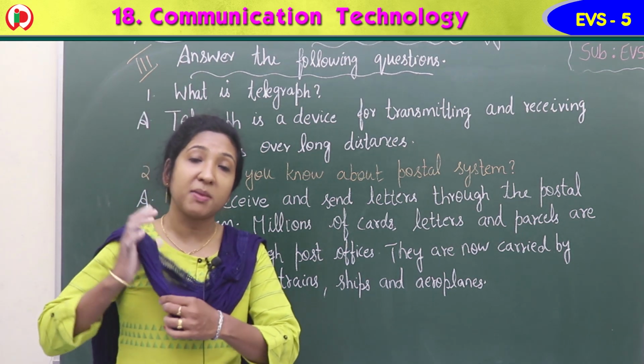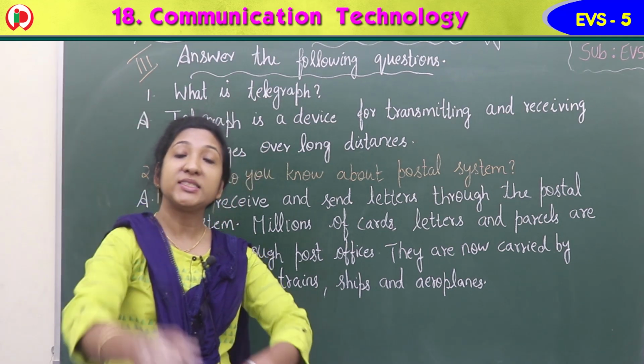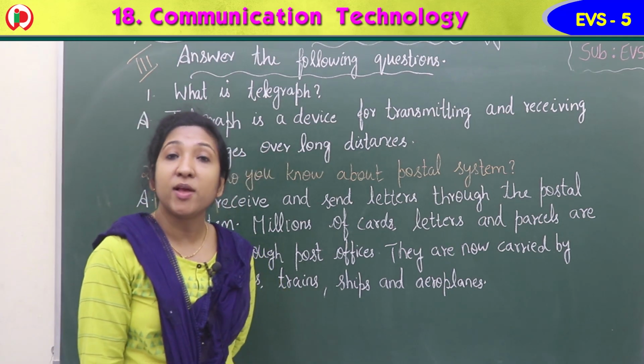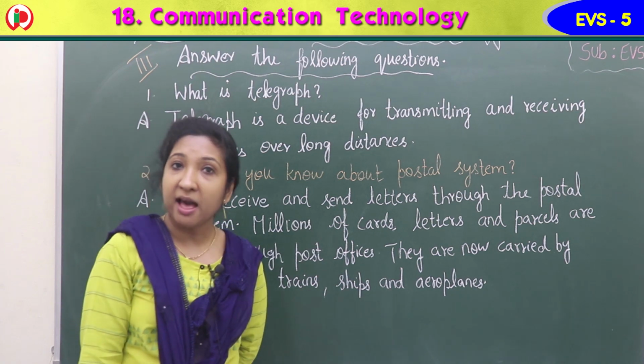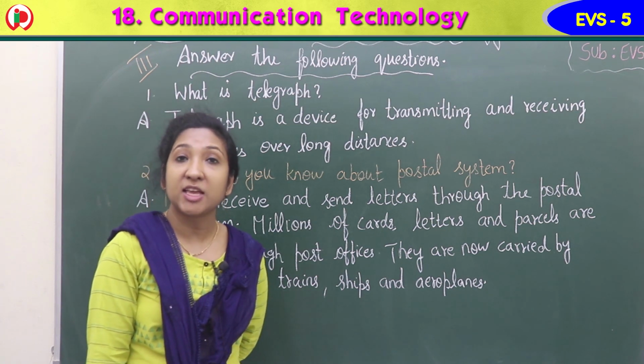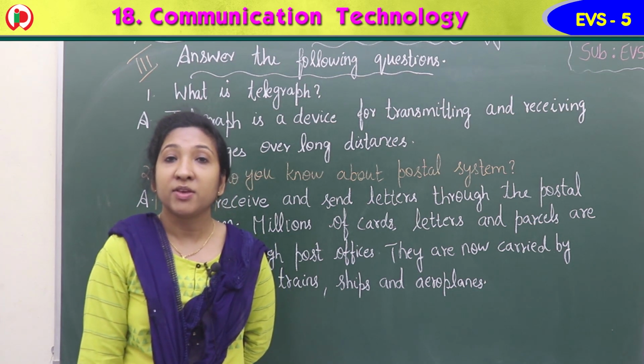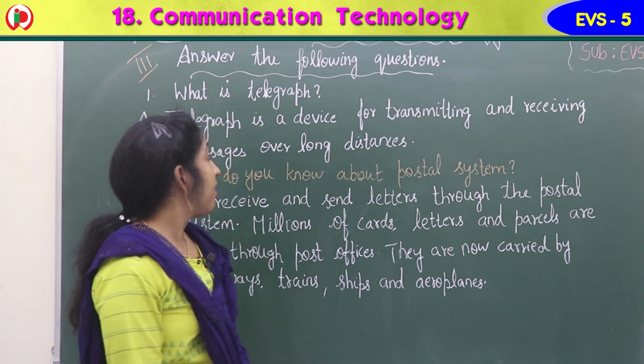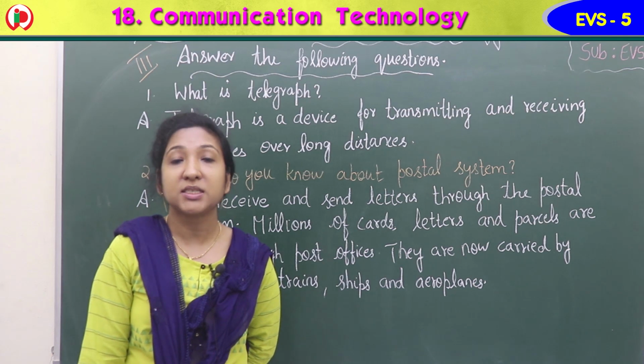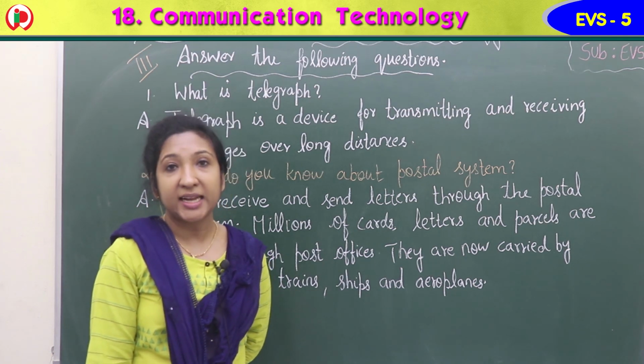Telegraph, to send urgent messages and all. Samuel Morse invented the telegraph to send messages over long distances. We can send and receive messages over long distances using telegraph.